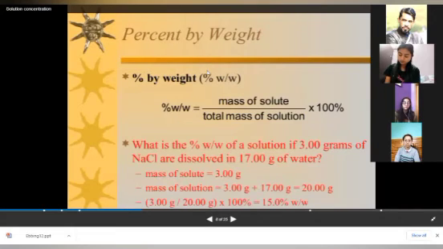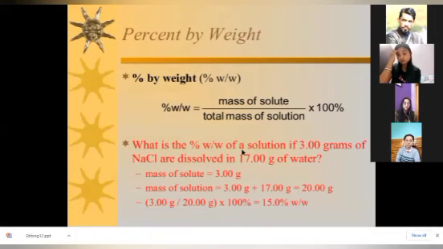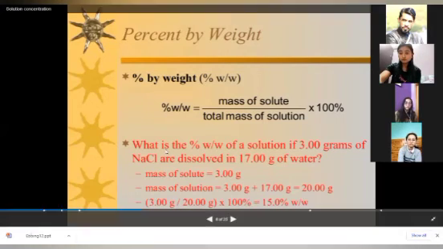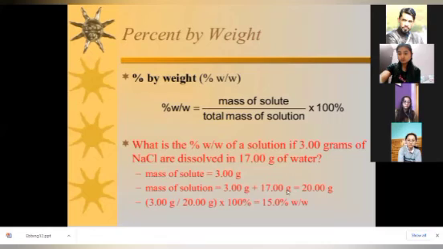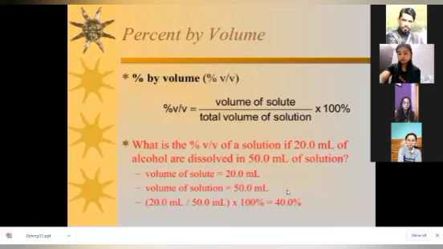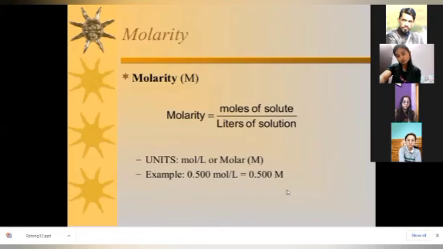So percentage by weight, how to solve, is here. Take a screenshot please, because of shortage of time, so you can see all these slides later on. Here a numerical is given in red, so you will practice and try to understand easily. There is no problem. Then next, percentage by volume. Also take a screenshot. I am giving this to you so that you can understand yourself.